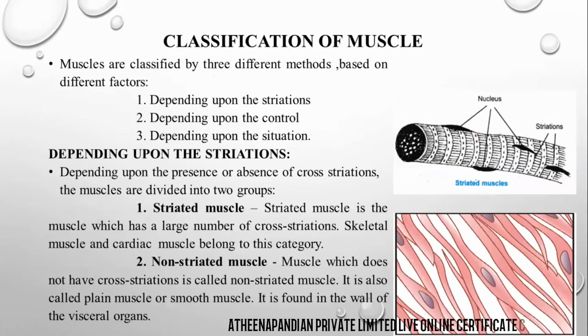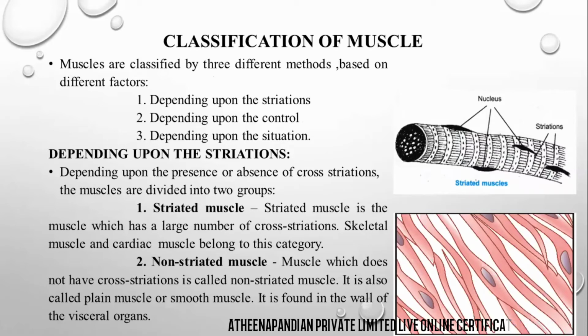Right. Next is going to be the classification of muscle. The muscles are classified into three different methods based on different factors. First one is depending upon the striations. On the surface of the muscle, there will be some line-like structures, which we call striations.